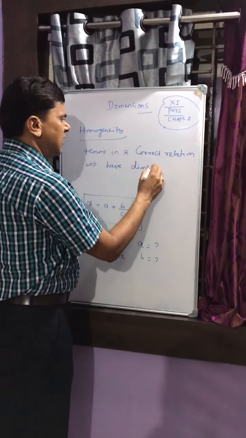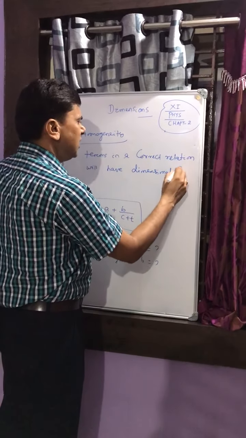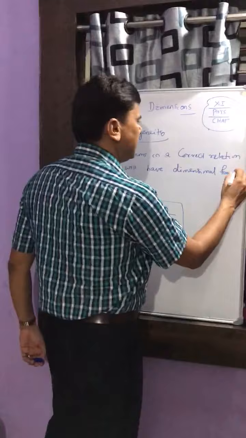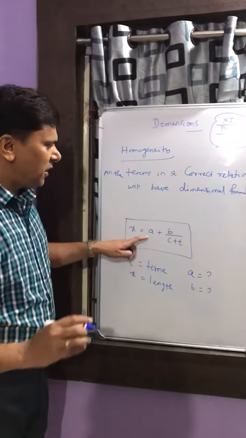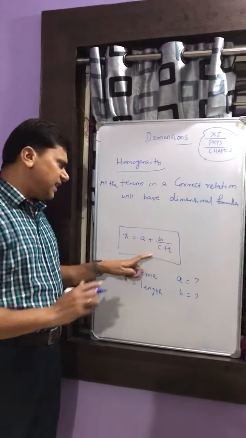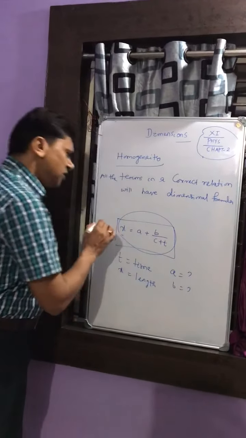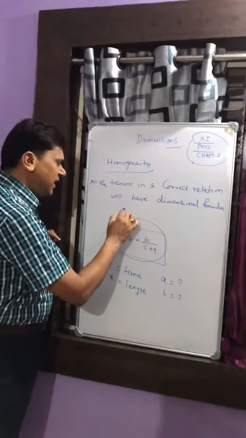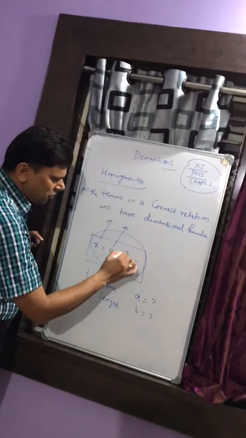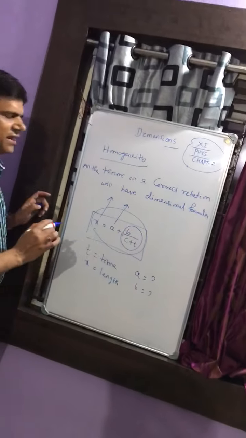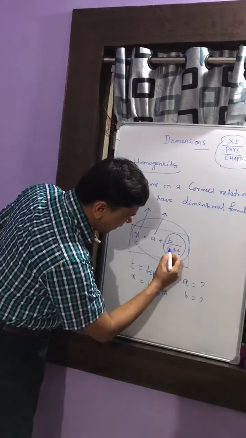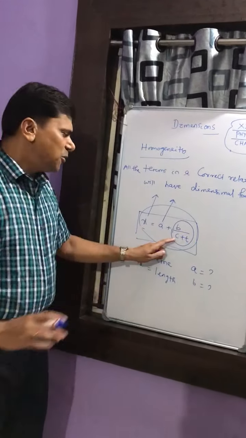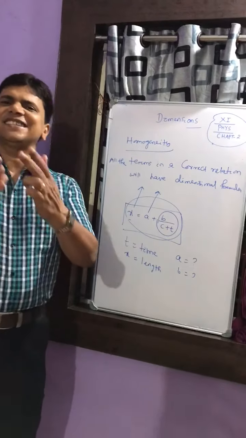Now we assume that x equal to a plus b by c plus t is a correct relation. How many terms are there? 1, 2, and this whole fraction is one term, so 3. Let us start from c plus t. Only similar physical quantities can be added.